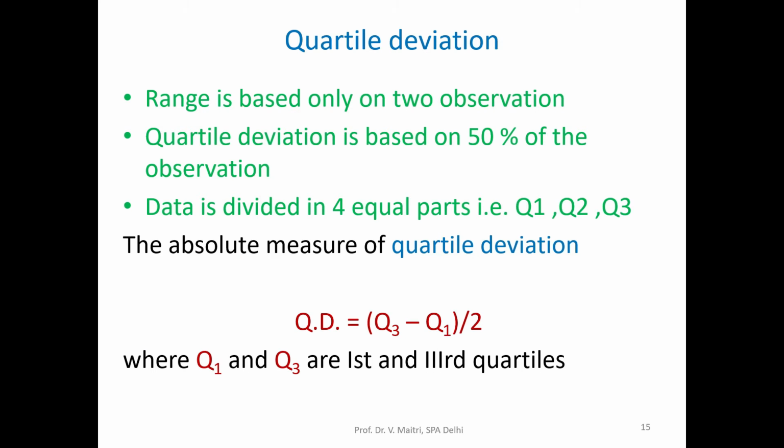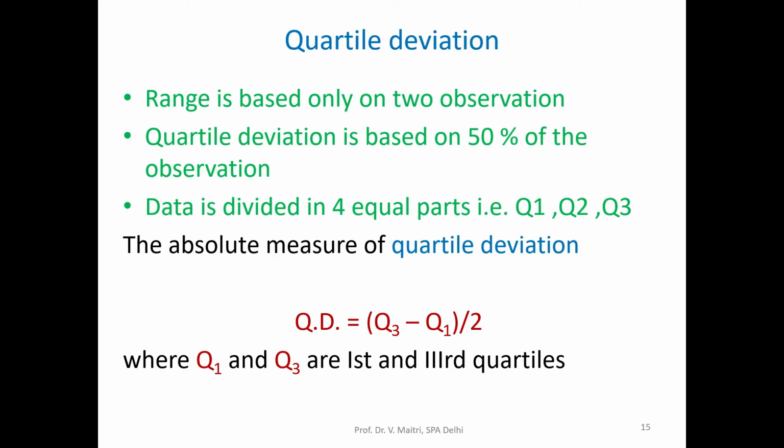Next, coming to quartile deviation. Now range is based only on 2 observations, and we know that quartile deviation is based on 50% of the observations. We know that data is divided into 4 equal parts by Q1, Q2, Q3. These are the 3 walls which divide the data into 4 parts: 0 to Q1, Q1 to Q2, Q2 to Q3, and Q3 to the last value.